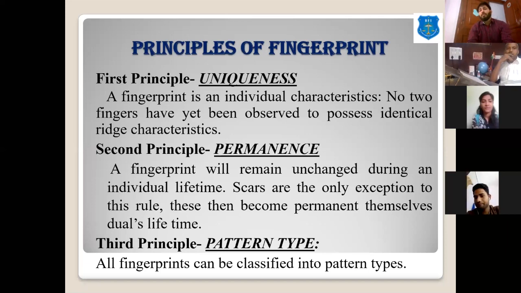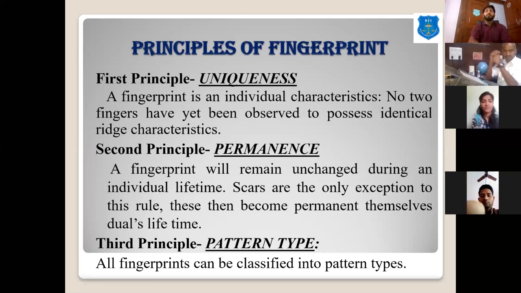Then the second principle is its permanence, meaning the fingerprint remains unchanged. From your birth till your death, the fingerprint remains the same. There are no changes. Only if there is some injury mark or some scar formation on your fingers, then that again becomes your individual characteristic at a later stage.